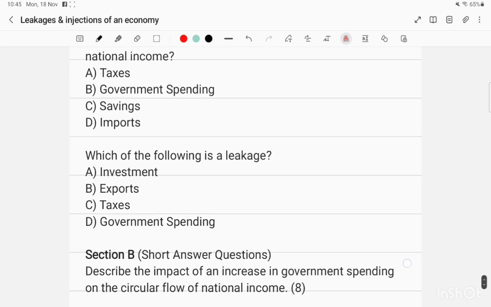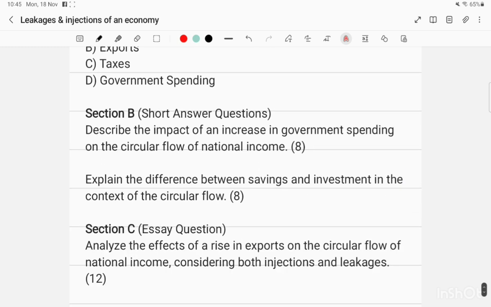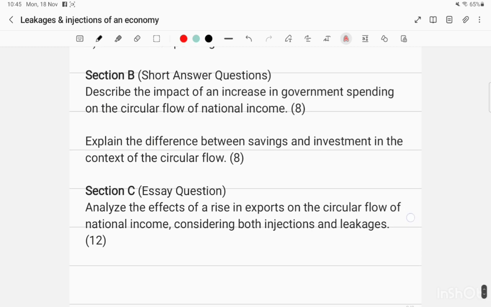Here are some questions as well: MCQ questions, short answer questions, and essay questions, which are mentioned over here. You can take a picture of that and you can answer them easily.